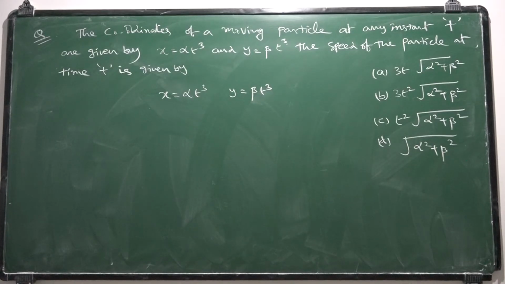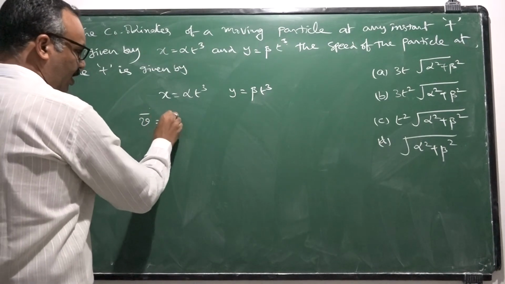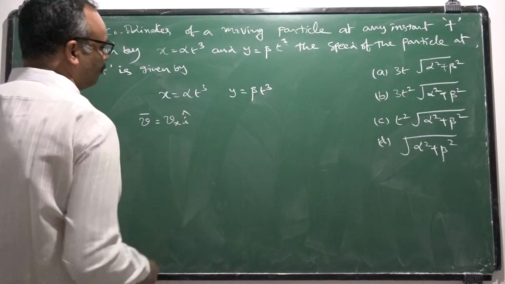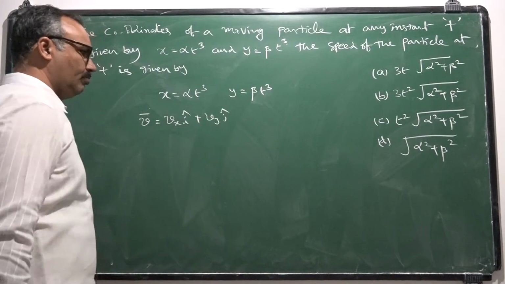We are asked to find the speed of the particle. The velocity, let it be v, can have two components, vx i cap and vy j cap.